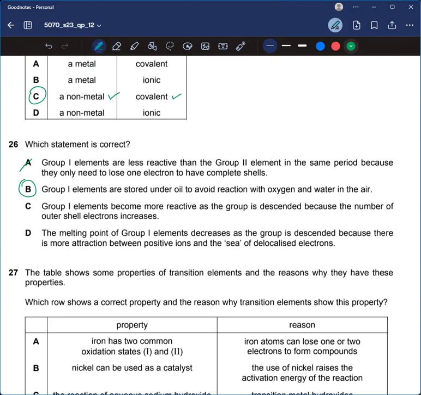Let's move to the next one, reading the other parts as well. Group 1 elements become more reactive as the group is descended because the number of outer shell electrons increases. No, it remains the same. The melting point of group 1 elements decreases as the group is descended because there is more attraction between positive ions and the sea of delocalised electrons. This is also correct. So B is the correct answer.